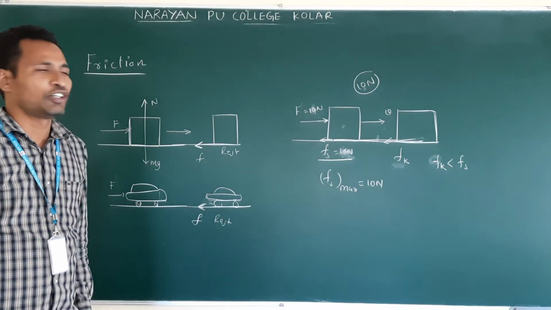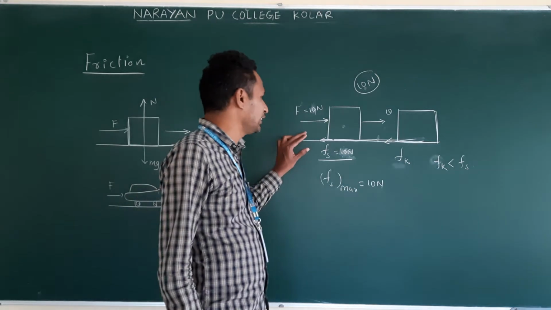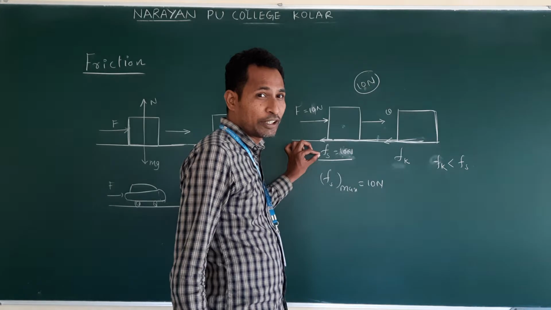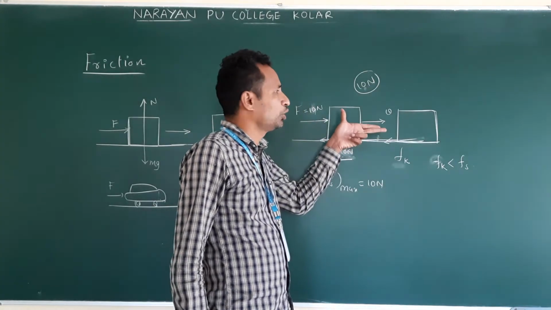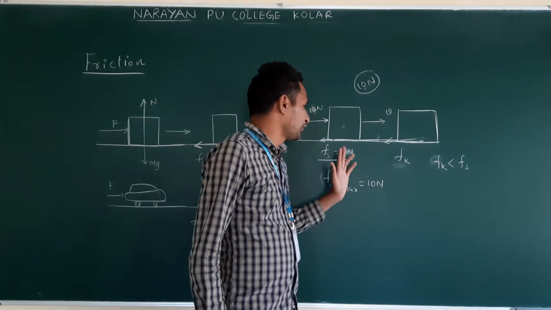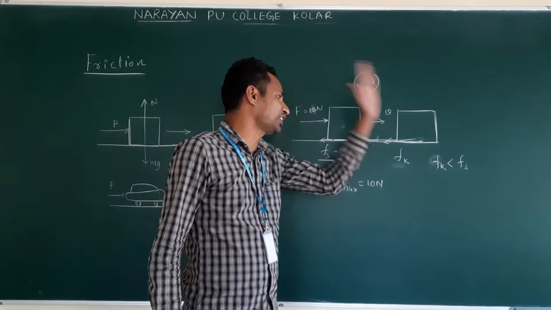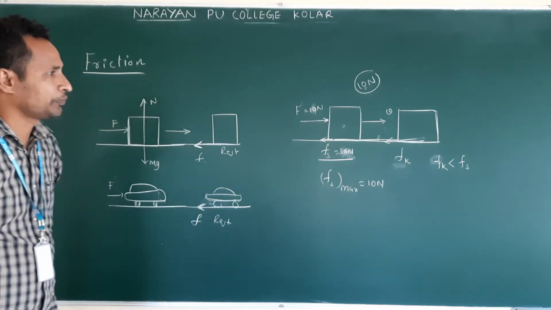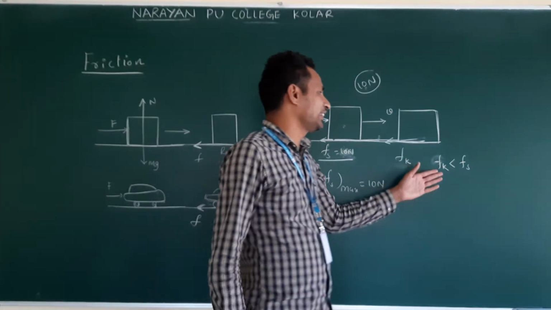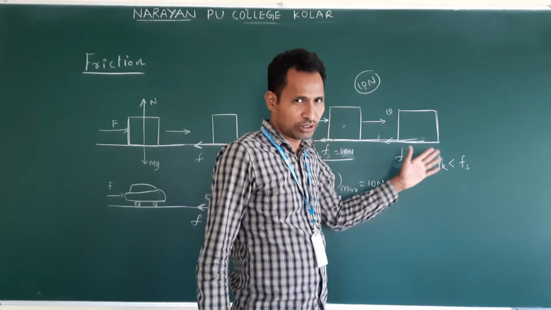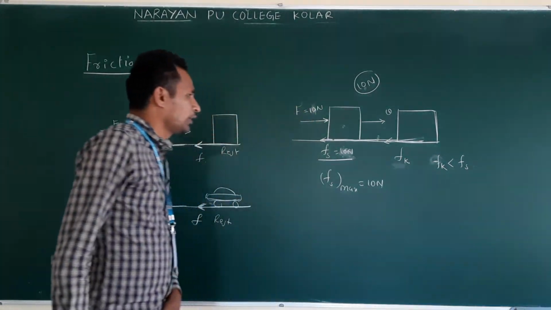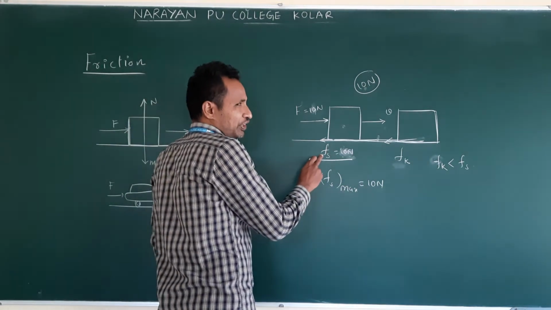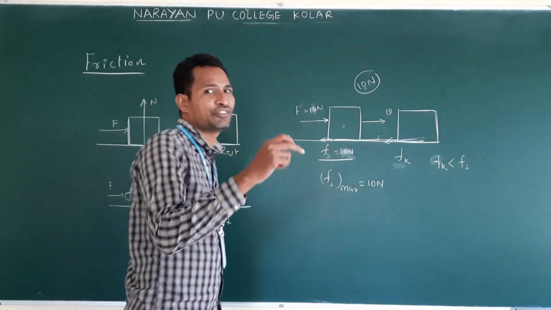Clear? I hope you all understand. See, static friction comes into play when the body tends to move. Once the body is in motion, friction will still act, meaning static friction is converted into kinetic friction. Clear? Why this friction decreases is a different case that we don't talk about here now. Understand? Now this static friction, we call it a self-adjusting force.